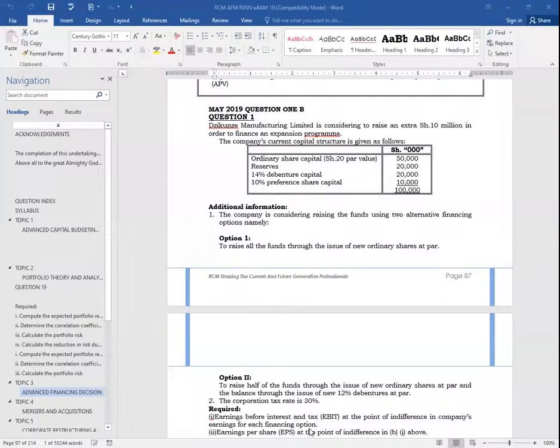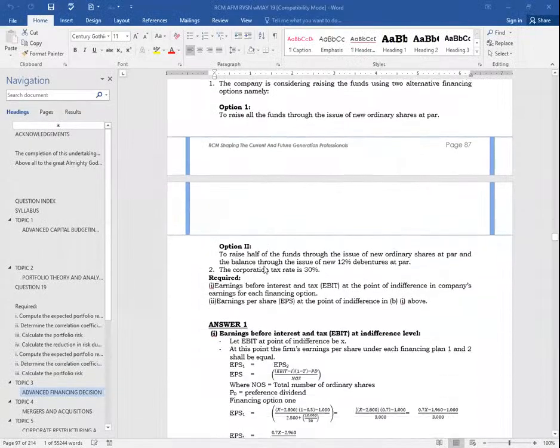Then earnings per share at the point of indifference. I want to give you only 1 minute. You try the question very fast.